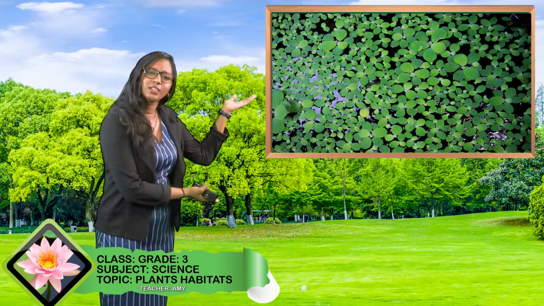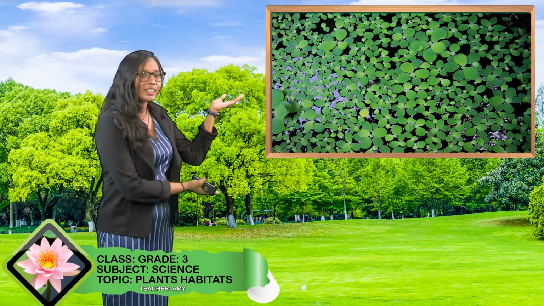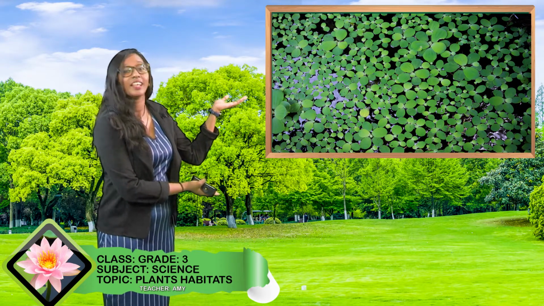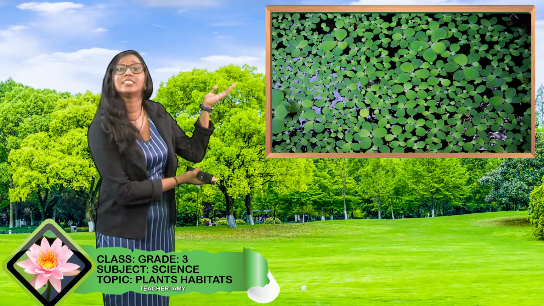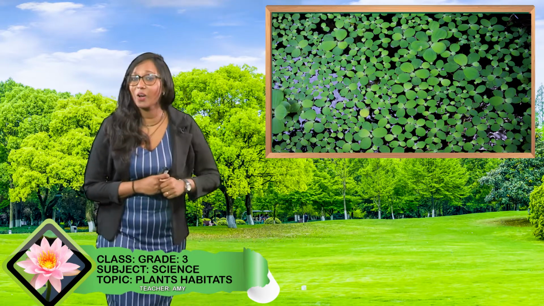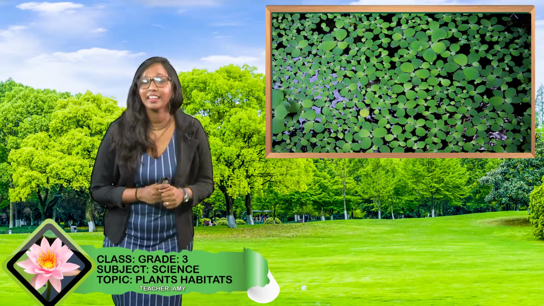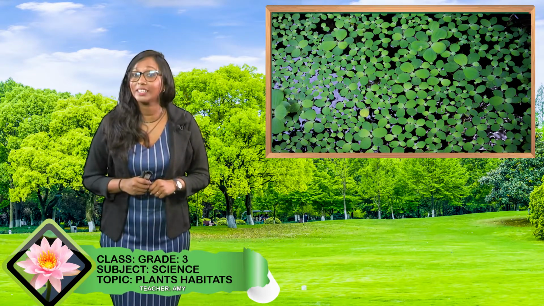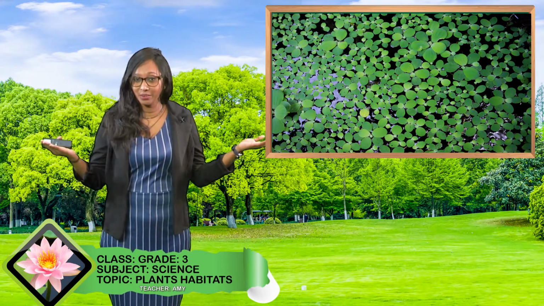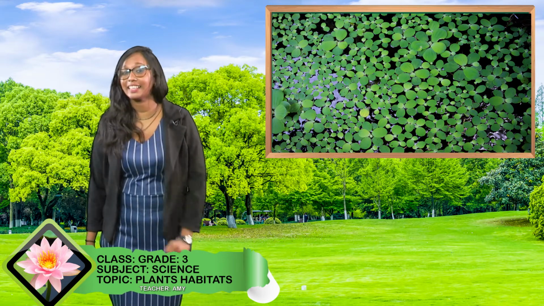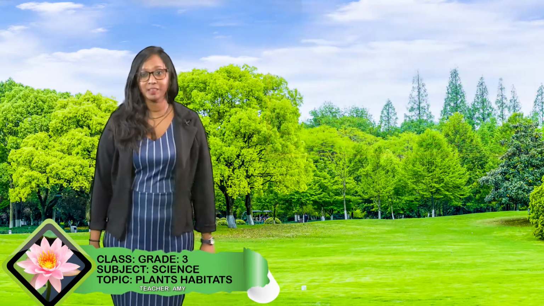Now let us take a look at this. Look at it carefully. Now this is called duckweed. What is it called, children? It is called duckweed, and that can be found in water. Okay, their habitat is water.